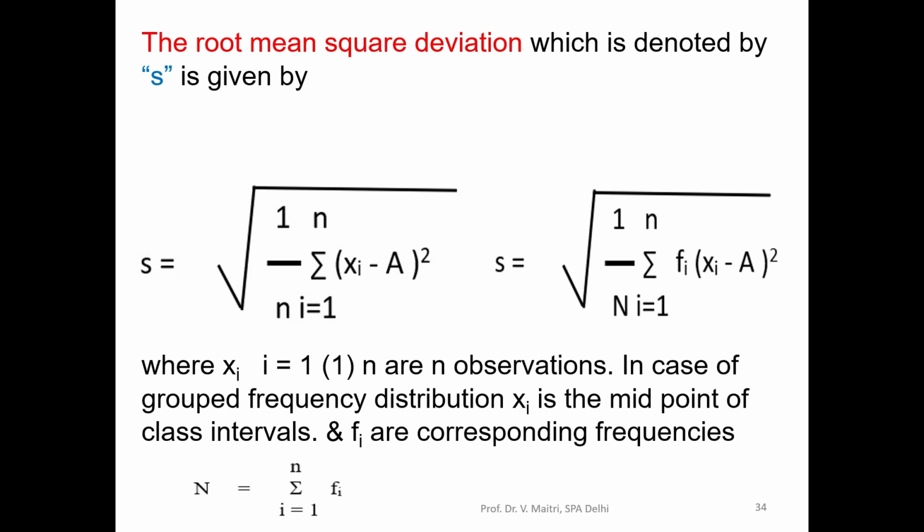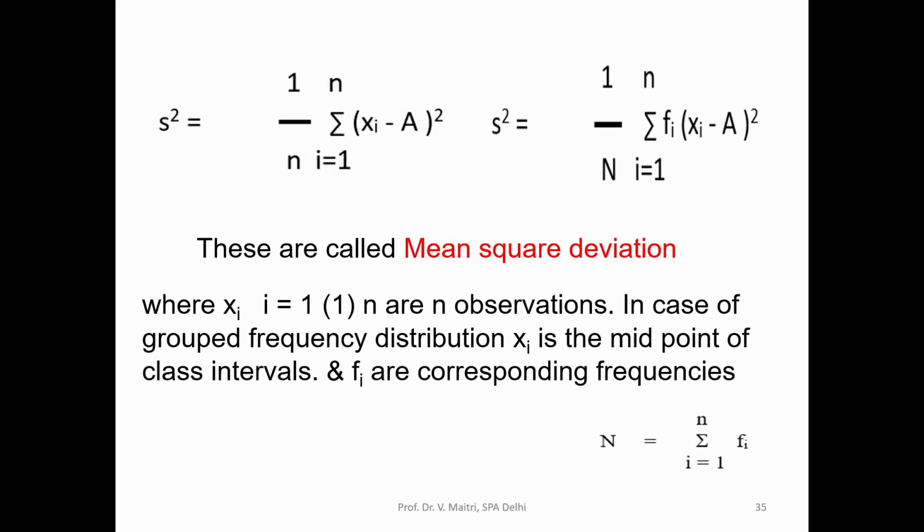Only x bar is replaced by a, and s square is called the mean square deviation. So only the under root is removed and the square remains. We square this value of s. The formula is the same, only we calculate on these values.